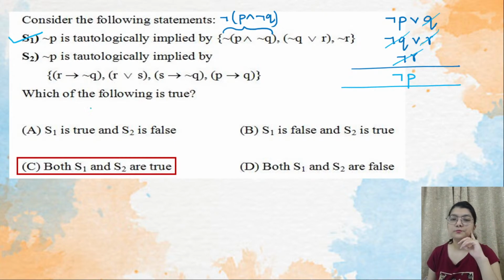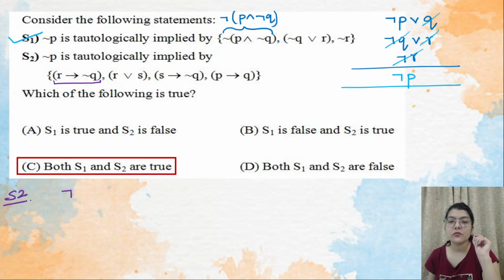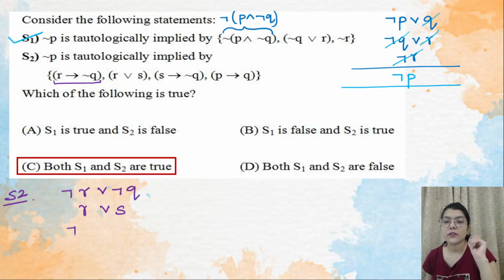Now let's check for S2. What will happen in S2? If you look here, in S2 they have used this implication, so you will change this implication. It will become negation R or negation Q. Then we have R or S, so we'll simply write R or S. Then we have S implies negation Q, so negation S or negation Q. And then we have P implies Q, so negation P or Q only.